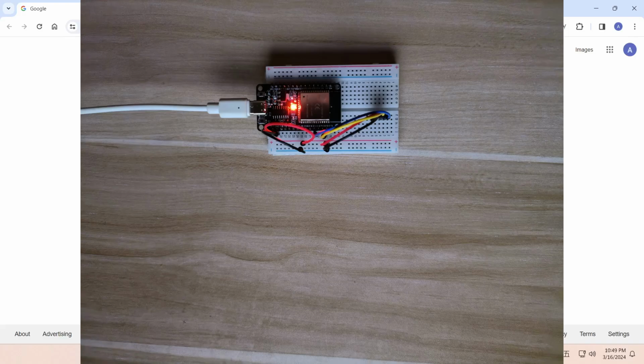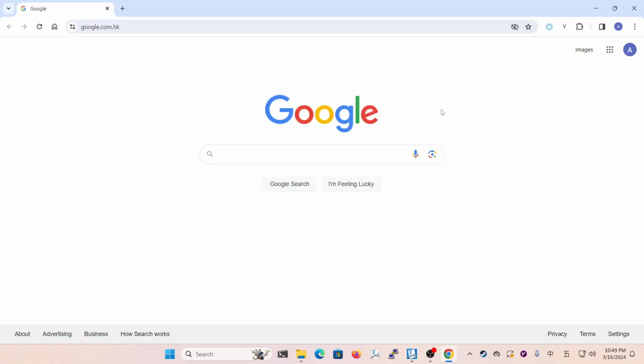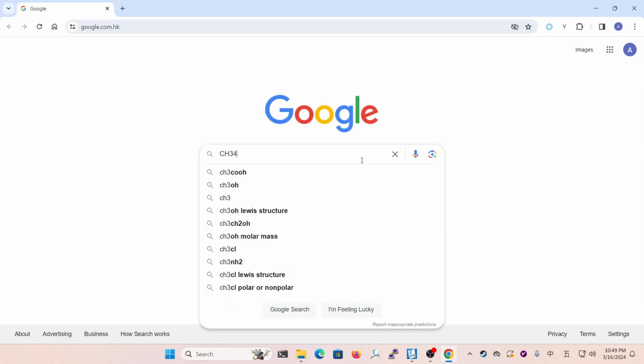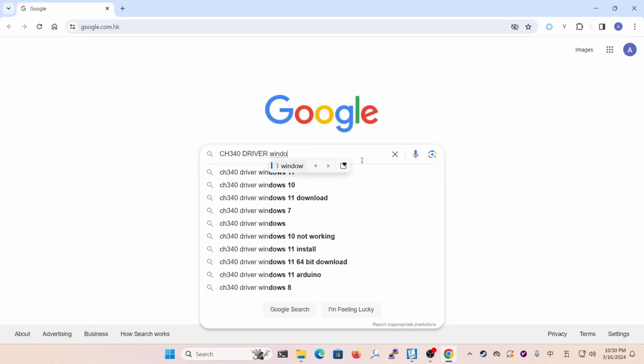Because right now, your computer actually cannot recognize your ESP32. And to solve this problem, you would need to install a driver. And different kinds of ESP32 require different kinds of drivers. In today's tutorial, the ESP32 I'm using requires the CH340 driver, and if your ESP32 requires a different kind of driver, just type the drivers which would fit your need, right?